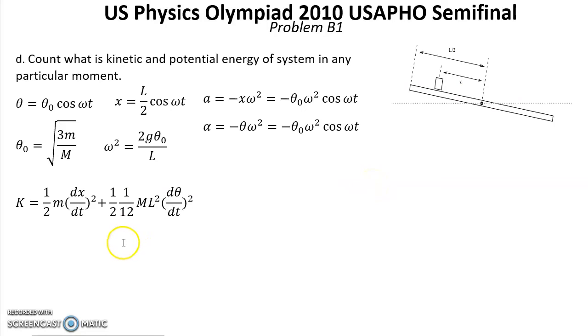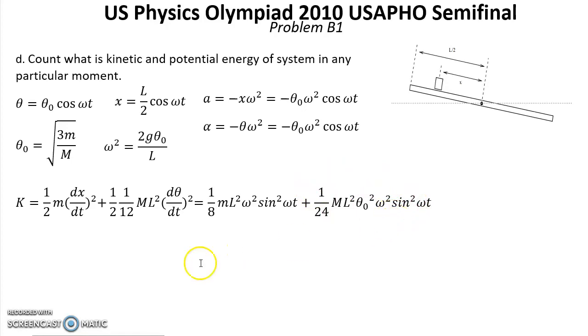And we can count what is dx over dt. We already did this. And what is dθ over dt. After counting, we can put these expressions. This is our kinetic energy for the block, and this is our rotational kinetic energy for the plank.